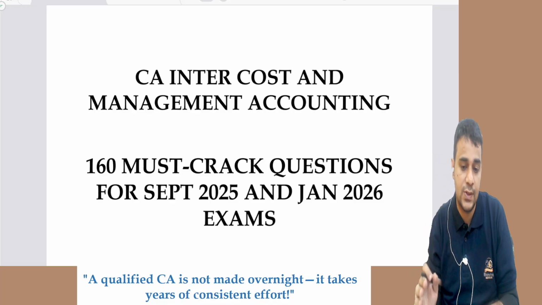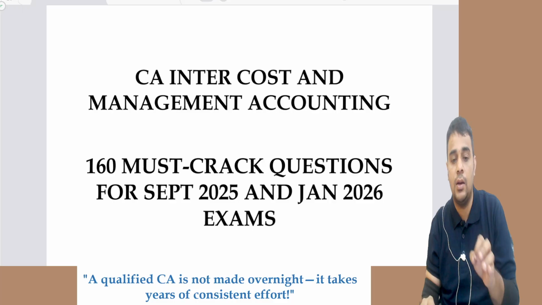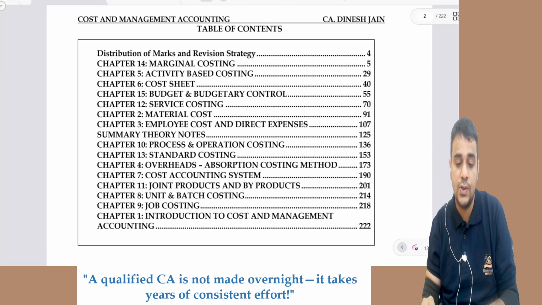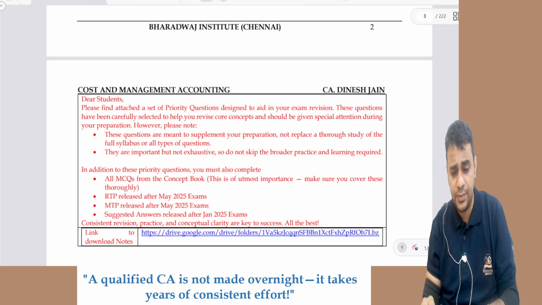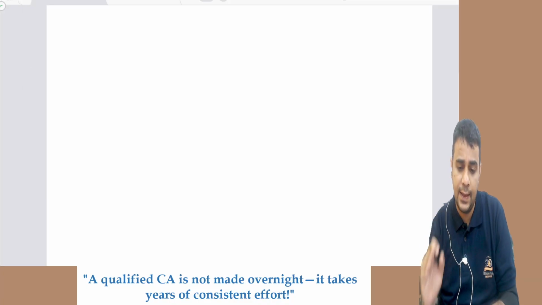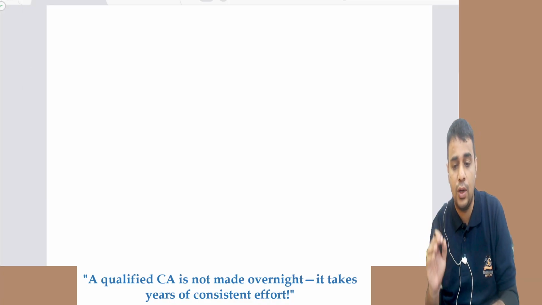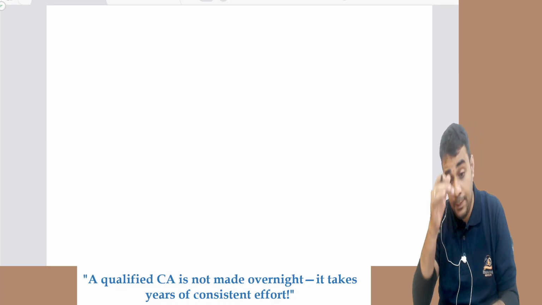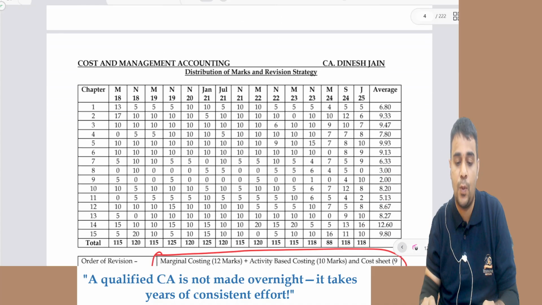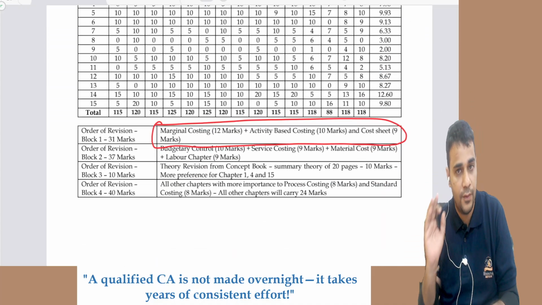So these 160 questions, try to cover it 2 times, 3 times, whatever is comfortable for you. Once you are done with these questions, it will give you a lot of confidence, because confidence is what is lacking in students. They somehow feel that they do not know this, they don't know this, and they keep delaying the preparation. So if you are able to cover these 160 questions in this order, the order of revision is very clear.